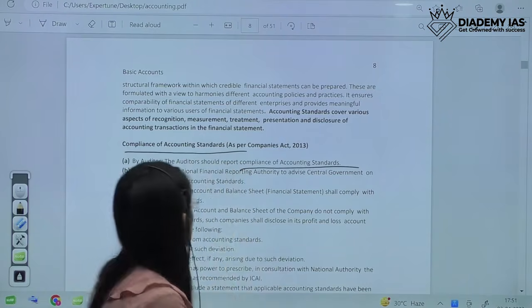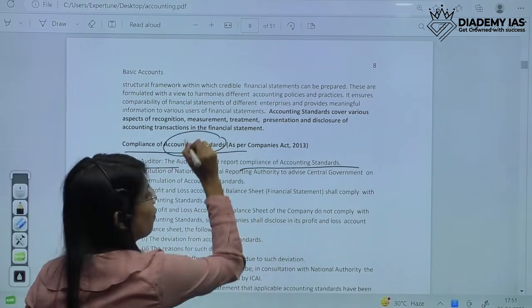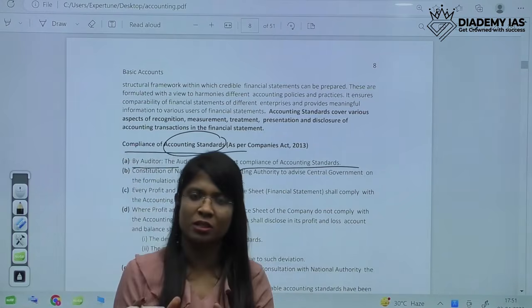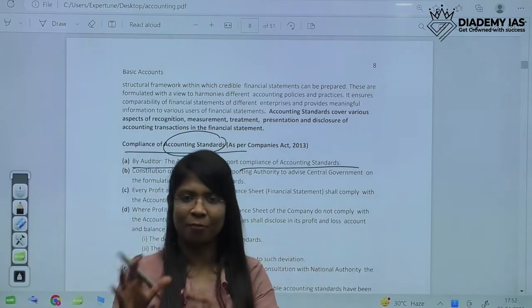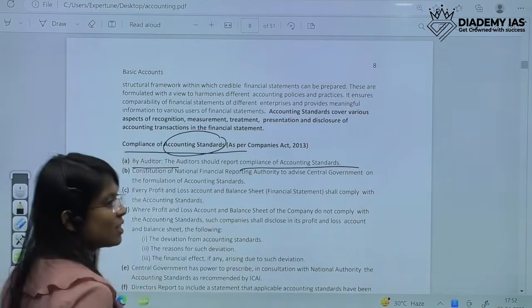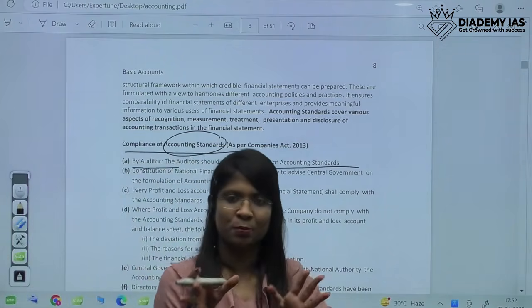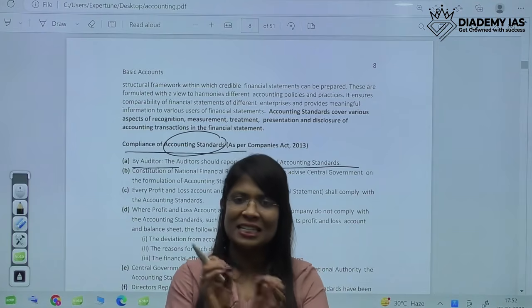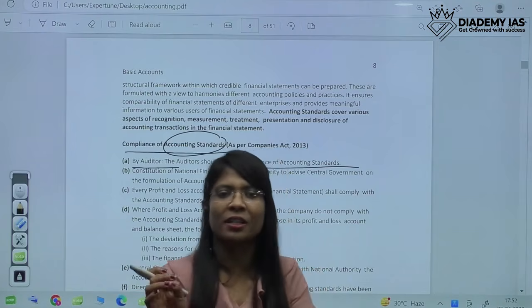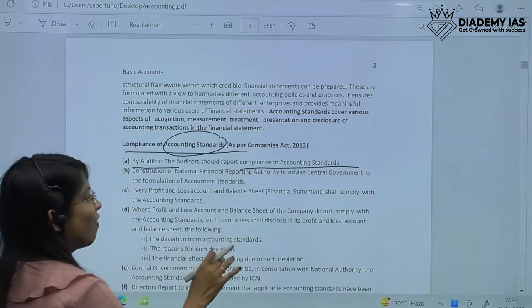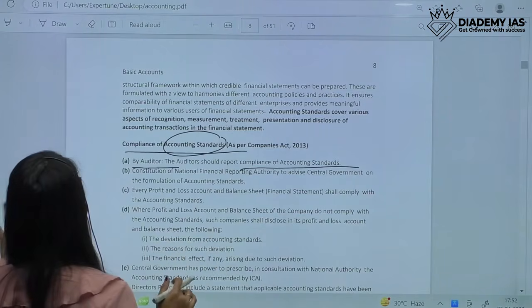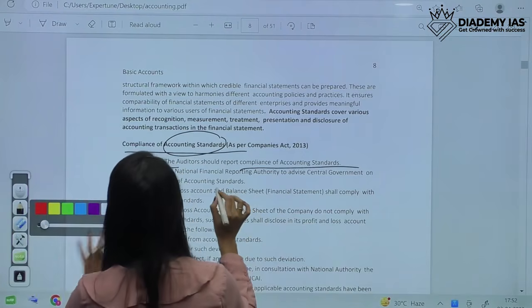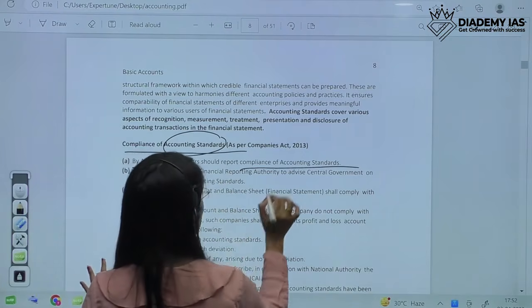So these accounting standards have to be mandatorily complied with, and auditors have to say that in their books. Then after, who makes these accounting standards must be the question coming to your mind. These accounting standards are recommended by ICAI, Institute of Chartered Accountants of India, on the advice given by National Financial Reporting Authority, NFRA. NFRA is a body which recommends these.